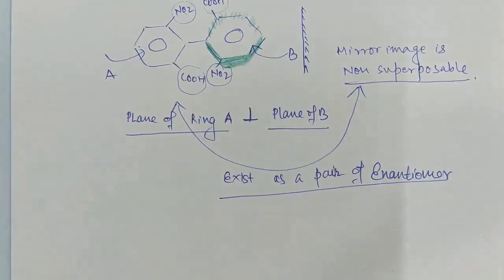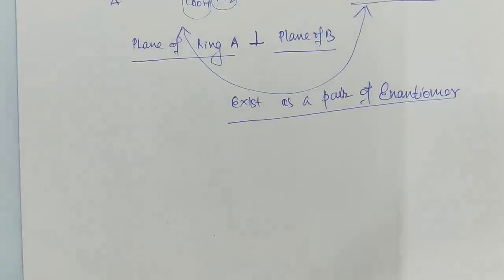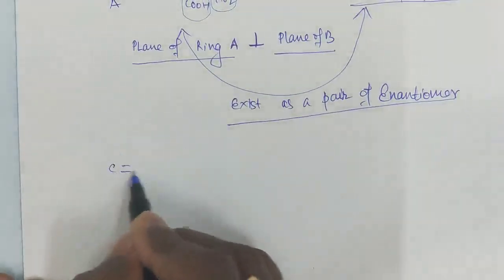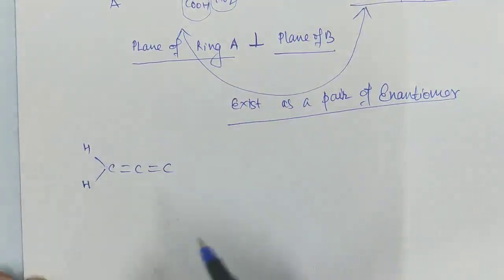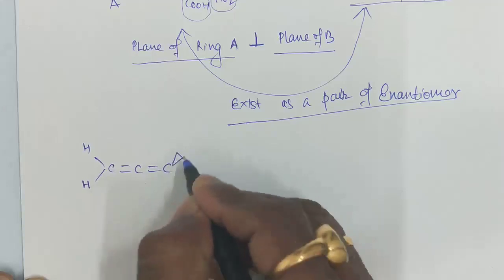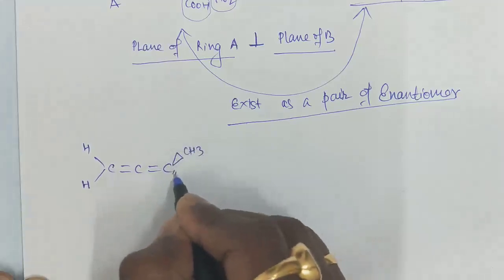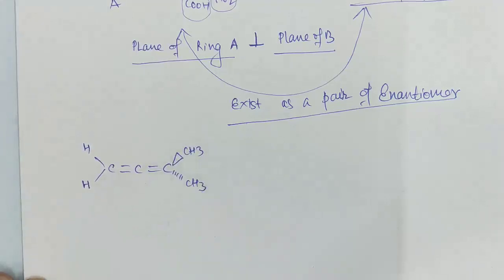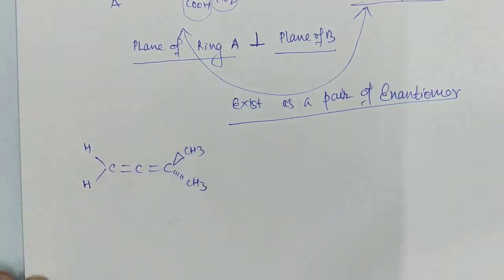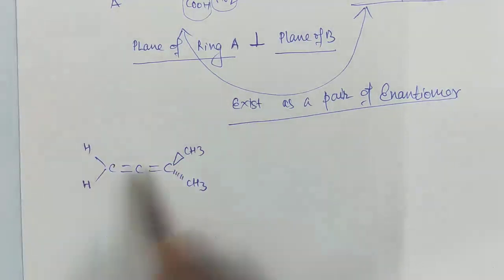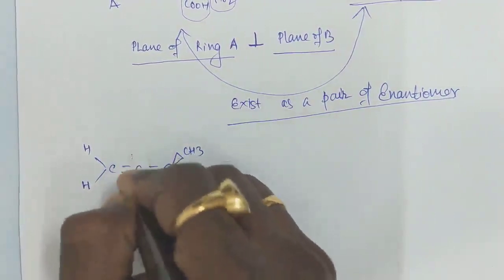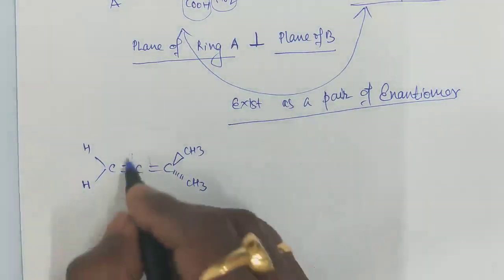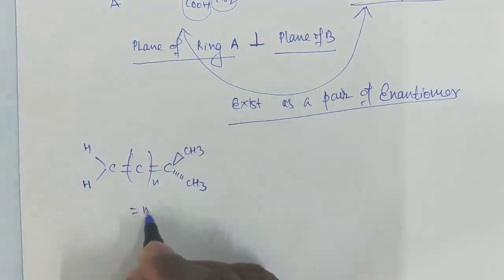Similarly, some other molecules, suppose that a structure like this is given to you, with H and CH3. Suppose that it is asked regarding this. So the rest of the conditions are fulfilled, n is equal to 1.